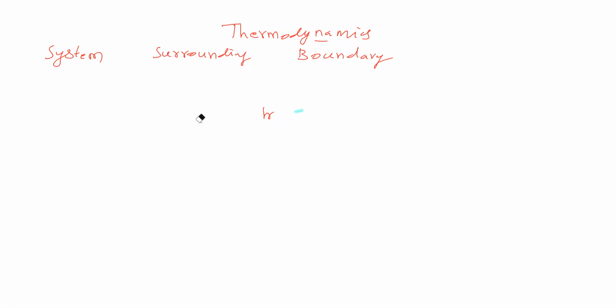Now, types of system: one is open system, next is closed system, next is isolated system. I will take a glass with hot coffee in it.